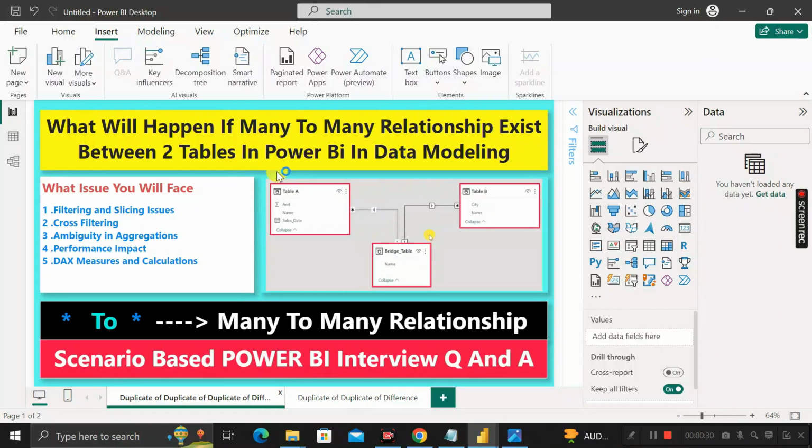So the question is: what will happen if a many-to-many relationship exists between two tables in Power BI during the process of data modeling? Okay, this is the question. All right. So the answer is that in Power BI, whenever you have a many-to-many relationship between two tables